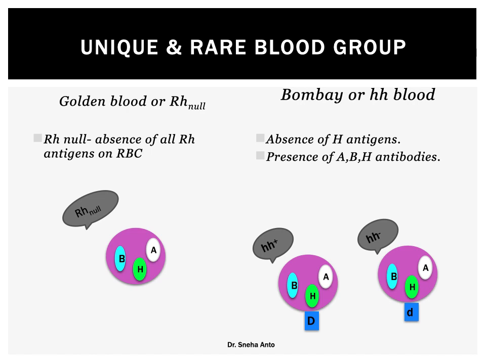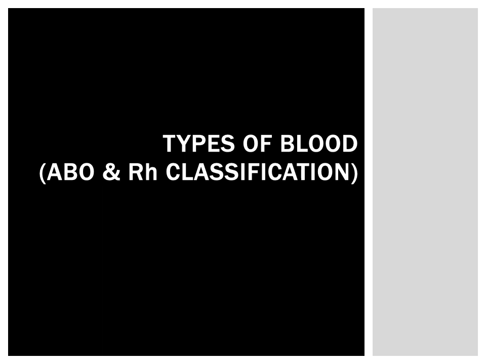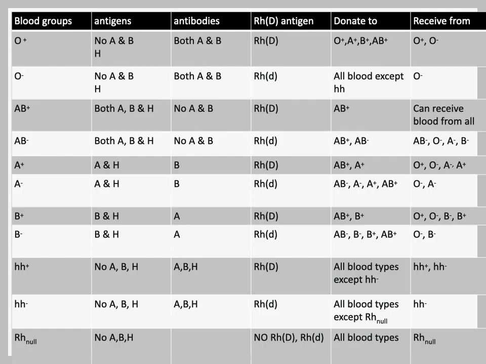I hope you have gotten a clear idea about the golden blood group and the Bombay blood group and the difference between them. In the next slide we will see the overall gist of how the ABO blood group is classified. Here I've given the persons who can donate blood and the persons from whom you can get blood. This is just an idea; you can observe the slide to get a better idea.